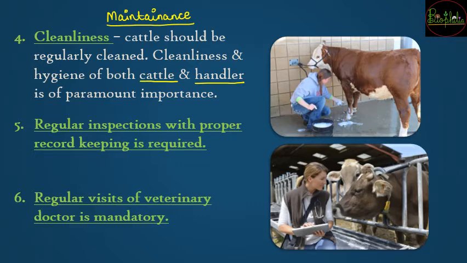The fifth very important point, that is regular inspections. यानी आपको पहले से पता होना चाहिए, you should take rounds into the dairy farms so that if you can see any irregular activities, then you can note it down, and when you are noting it down you should have a proper record. So अगर proper record है and if you are holding regular inspections, then it is going to prevent any sudden cases into the dairy farms.